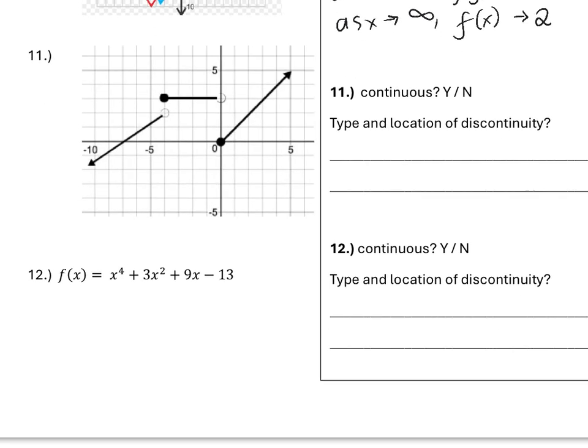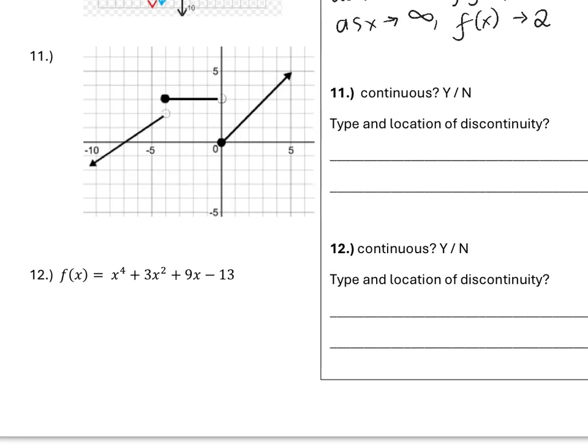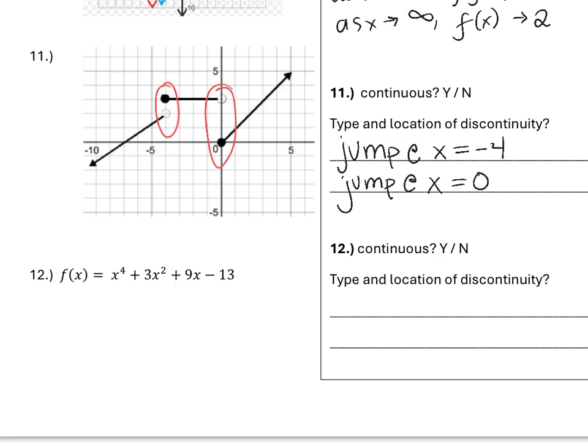All right, number 11, is this function continuous or not? Well, we can see multiple places where we would have to lift up our pencil to be able to draw this function. So it is not continuous. In fact, there are two places where we have discontinuities. We have a jump at x equals negative 4, and we have a jump at x equals 0. So two discontinuities, not continuous.